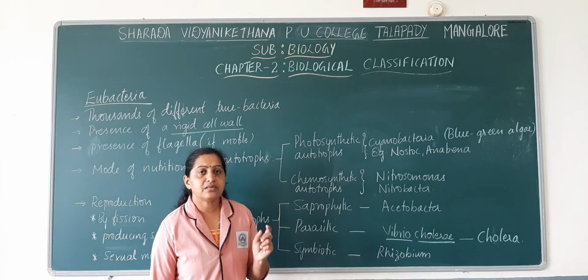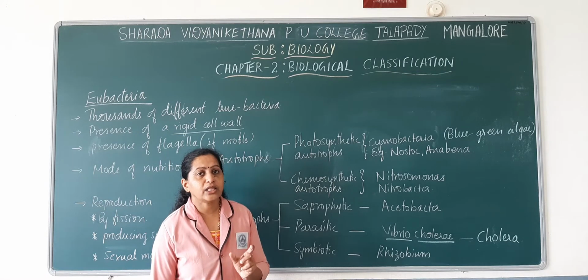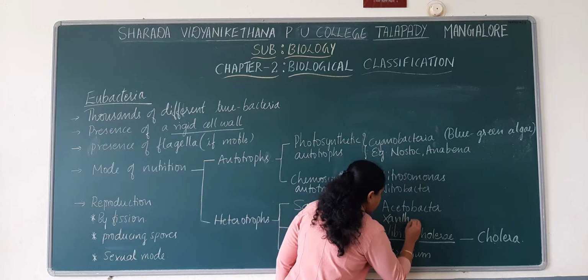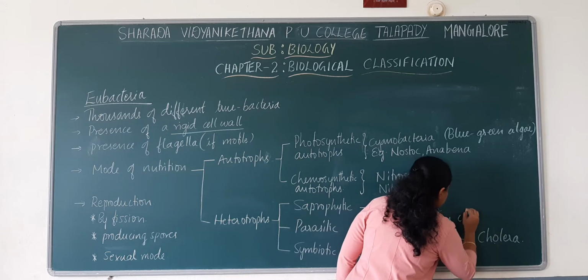citrus canker. Citrus canker is a disease, and the citrus canker is caused by a bacteria named Xanthomonas citri.